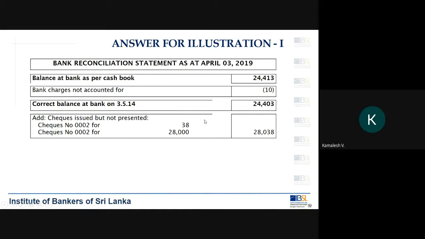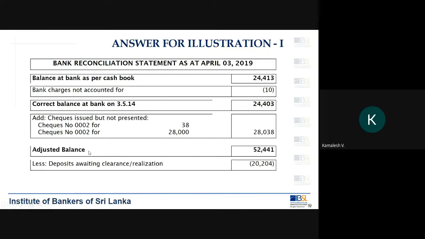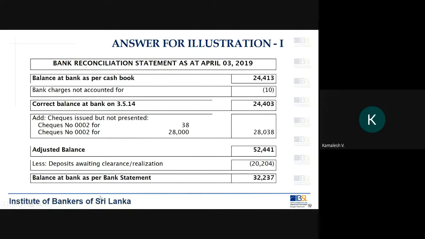Now I have my elements. What are those? You will add the checks issued not presented, and you will deduct the deposits awaiting realization. Then you will get the balance as per bank statement, which was 32,237. So this is the step-by-step approach for the bank reconciliation. Any questions?